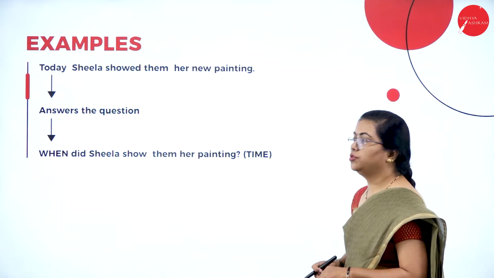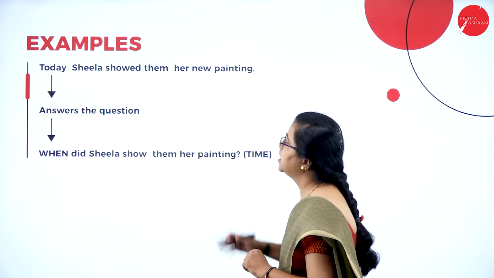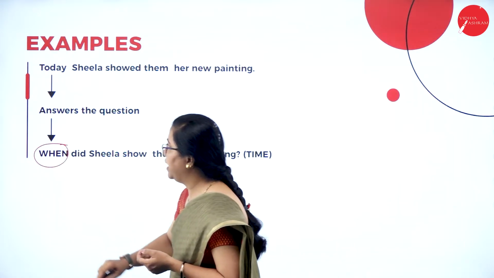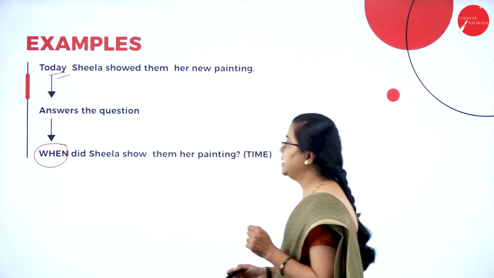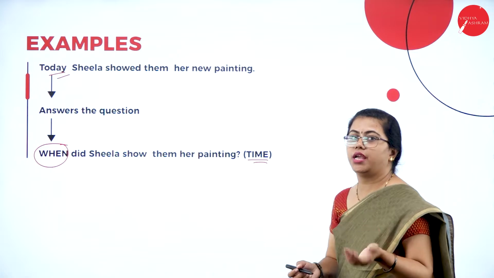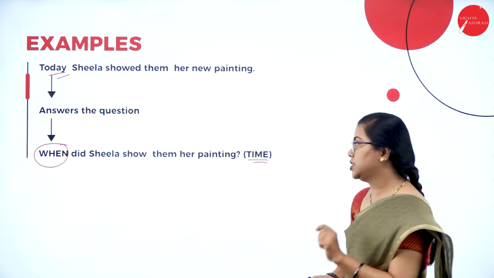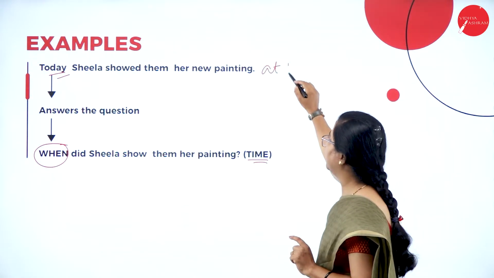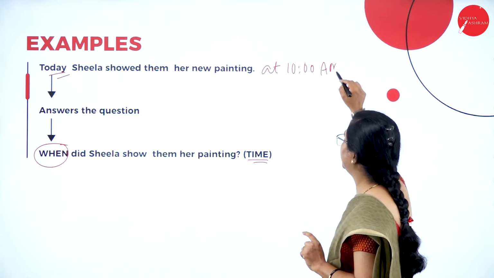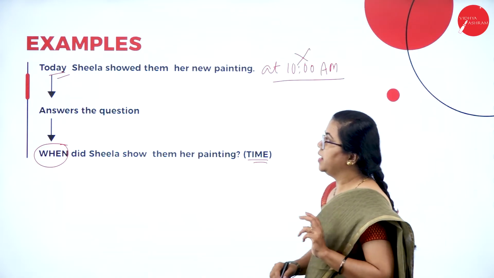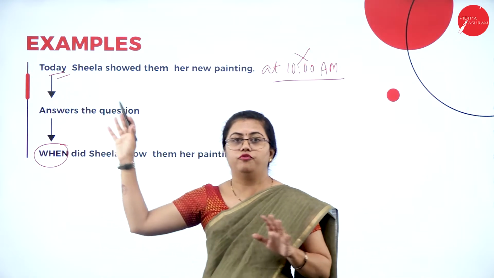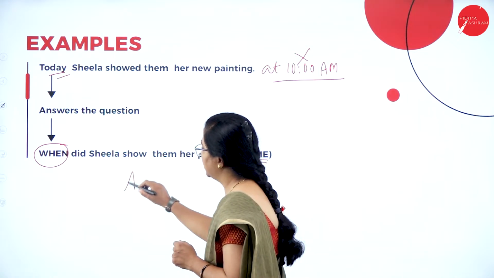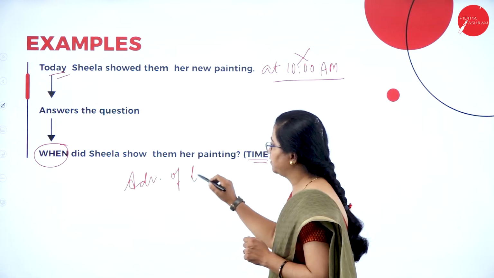So next we move on to another type of adverb, that is, today Sheila showed them her new painting. So when did Sheila show the painting? It is today. That means it is telling us about the time at which she has shown the painting. So here it does not tell you the exact time. It is not written as Sheila showed them her new painting at 10 a.m. It does not tell you the exact time. It just tells you a vague idea of when she has shown it. So this is answering the question when. So this becomes adverb of time.